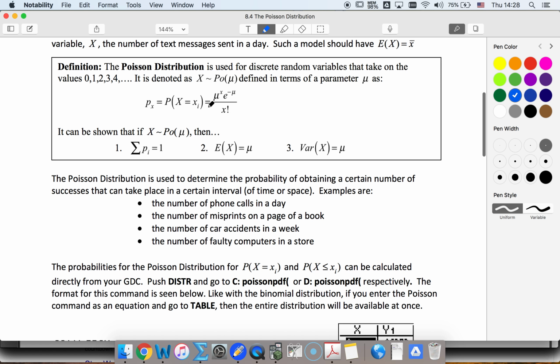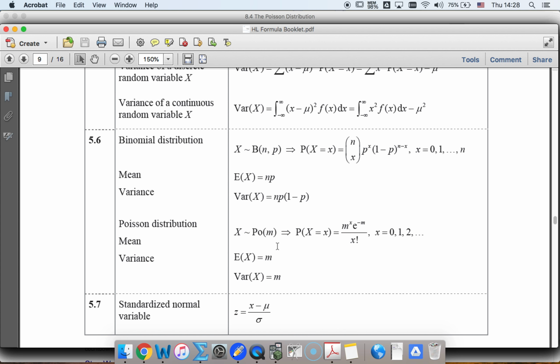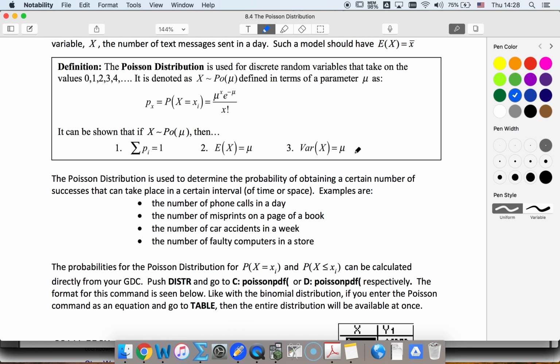We don't need to know where this formula originates from, and we don't need to memorize it. It's here in our formula booklet. They use m for mean instead of mu, but same formula. And we can see from our formula booklet also that the expected value, well, we know that expected value is mean, but for a Poisson distribution, the variance is also the mean. So that implies that our standard deviation is going to be the square root of the mean.